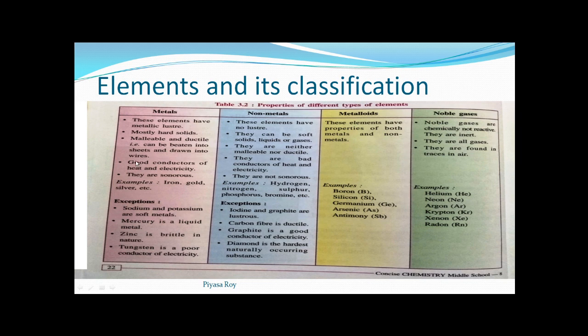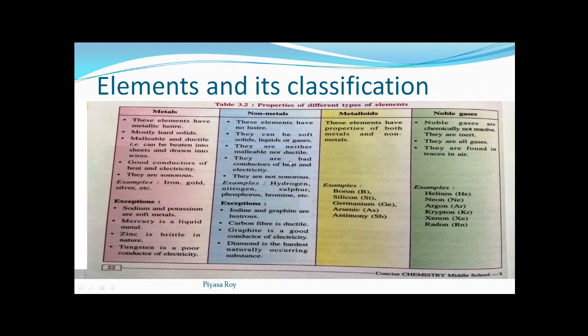Okay. Next, non-metals. These elements have no luster, just opposite to the metals. Metals have metallic luster, but non-metals are dull. They don't have any such metallic luster. They can be soft solids, liquids, or gases. They are neither malleable nor ductile. We cannot make a thin sheet from non-metals, neither can we draw them into a wire. So they are bad conductors of heat and electricity.